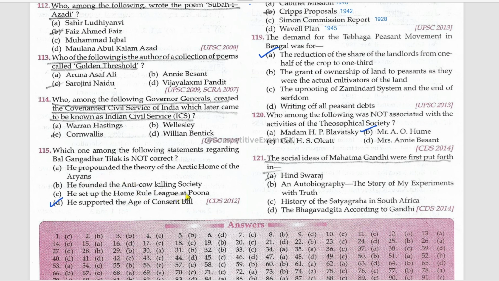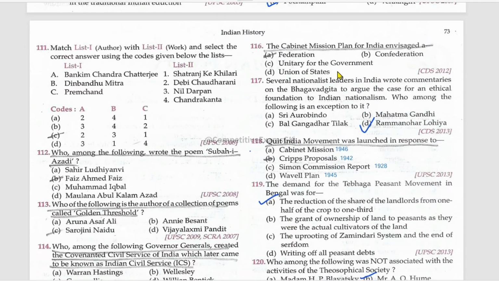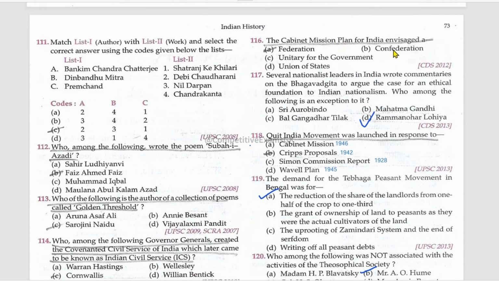True. He founded the Anti-Cow Killing Society. True. He set up the Home Rule League at Pune. This is also true. The Cabinet Mission Plan for India envisaged a federation. Several nationalist leaders in India wrote commentaries on the Bhagavad Gita to argue the case for an ethical foundation to Indian nationalism. Who among the following is an exception to it? Ram Manohar Lohia. Quit India movement was launched in response to Cripps proposals.